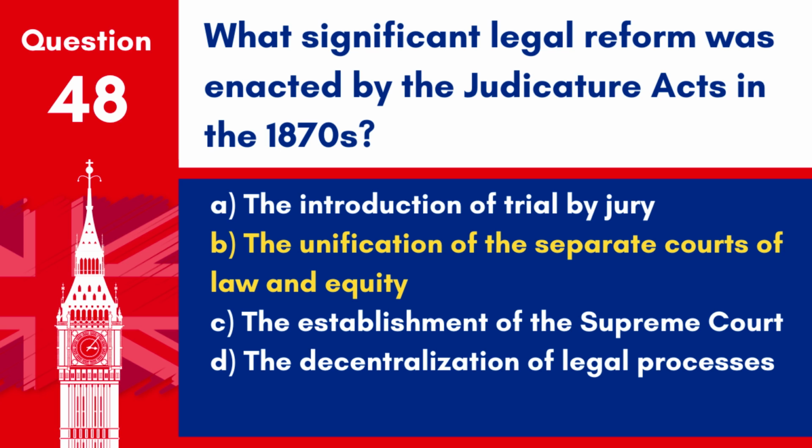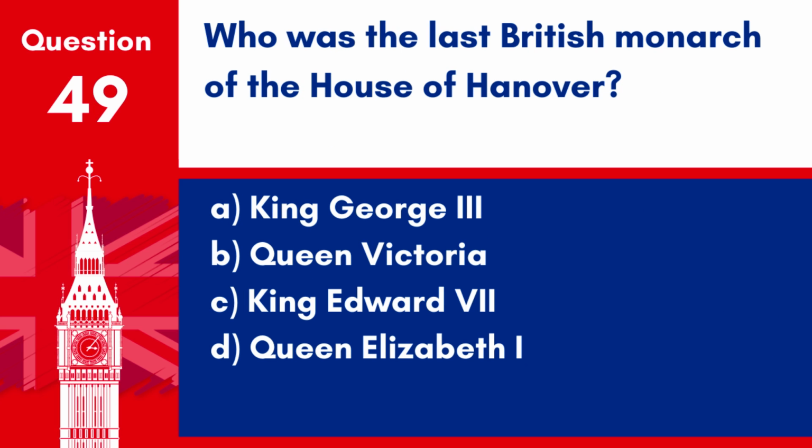Answer. B. The unification of the separate courts of law and equity. The Judicature Acts reformed the English court system by amalgamating the courts of law and equity into one unified court system. Question 49. Who was the last British monarch of the House of Hanover?